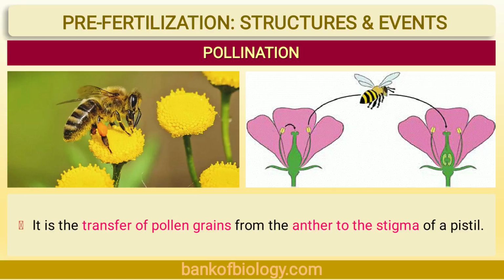As we know, the pollen grains are non-motile and they are usually carried from flower to flower by means of external agents. Thus, pollination is nothing but the transfer of pollen grains from anther to the stigma of the flower. It is the prerequisite for fertilization, meaning it is a necessary requirement, because both the male and female gametes are non-motile. Moreover, gametes are produced at two different sites.